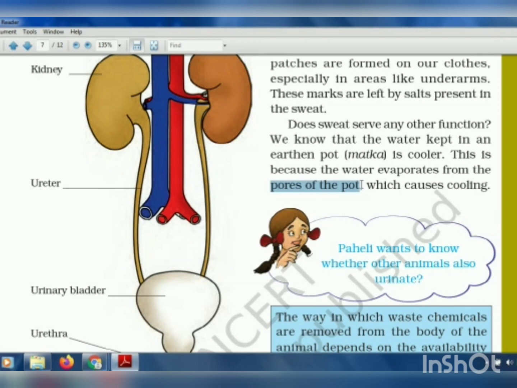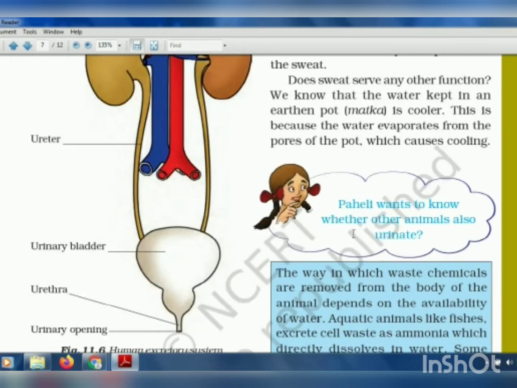How do those small holes come up? We have studied that between two sand particles there is a gap, and because of that gap, the water attached to the pot keeps on evaporating from those small holes. Because of that, the heat cannot go inside the pot, and as the heat cannot go inside the pot, the water inside the pot remains cool. This is how earthen pots keep the water cool.